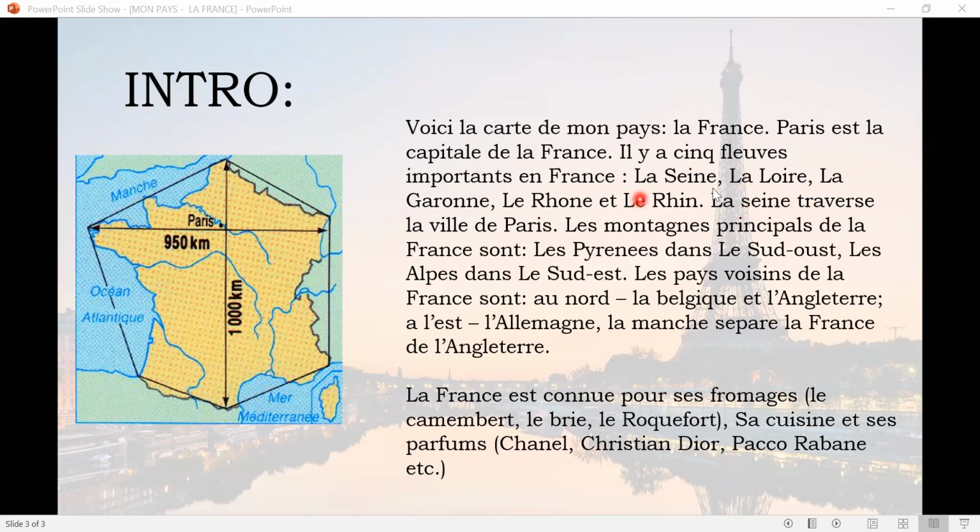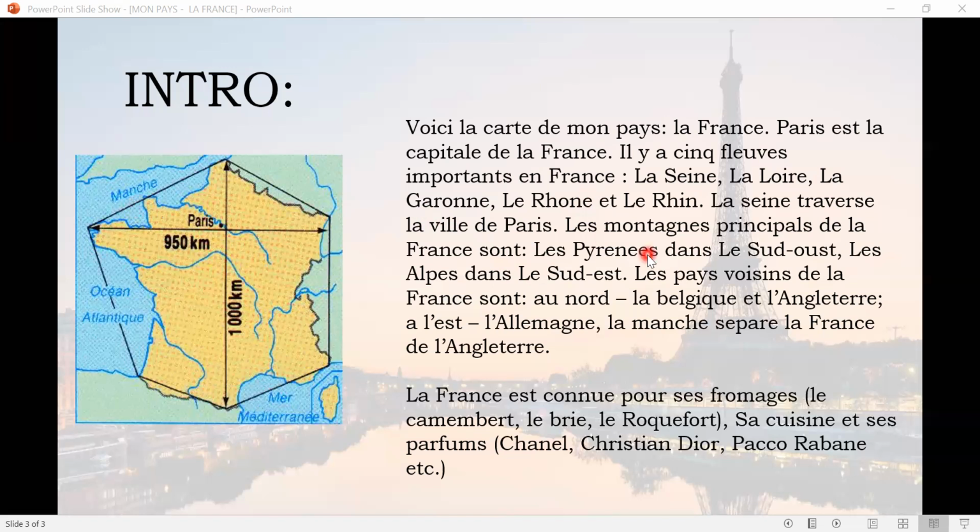As I told you, the Seine River is in the northern area of France. What is written in French is La Seine traverse la ville de Paris, which means it passes through the city of Paris. So here is the city of Paris, and over here this river passes.